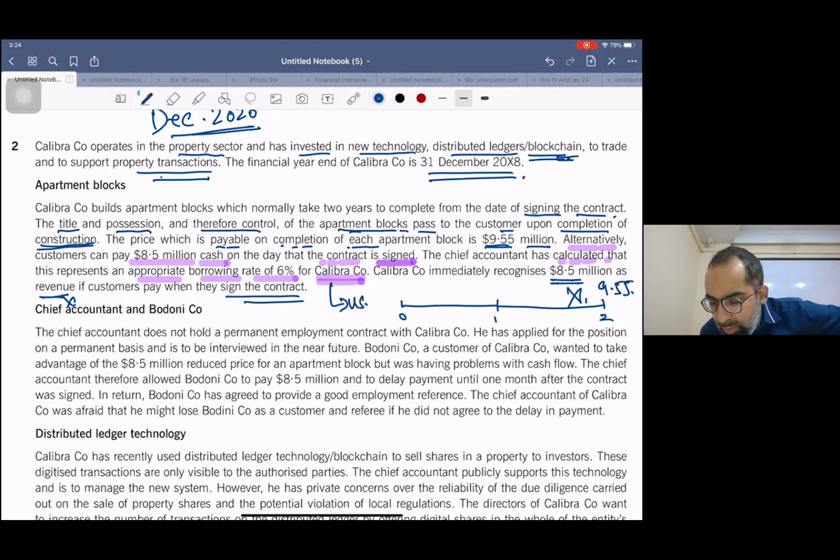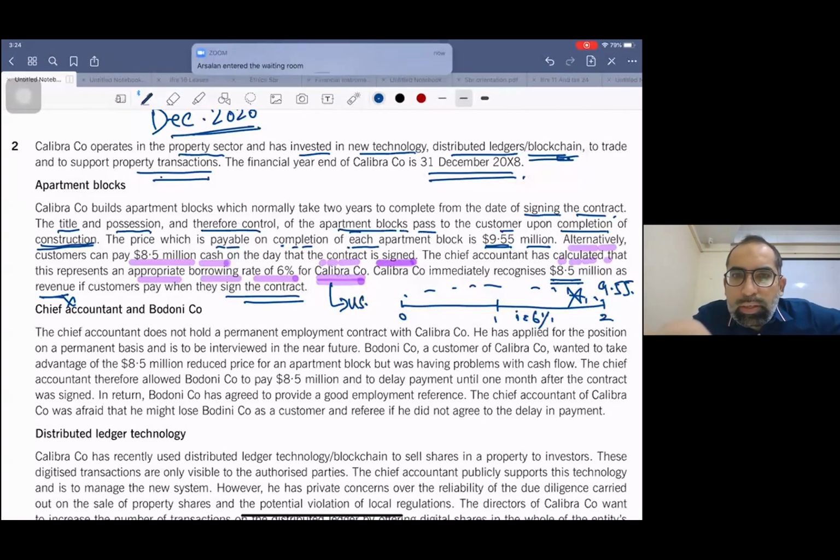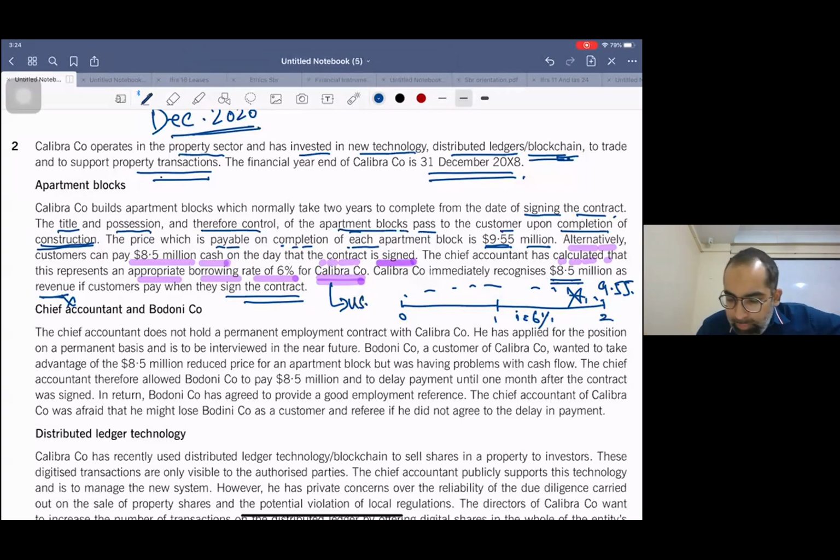Can you calculate the present value of 9.55 million for 2 years using interest rate of 6%? If you do it, dear students, it will be almost exact, comes to 8.5 million.